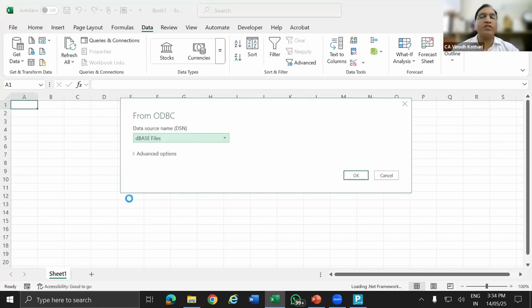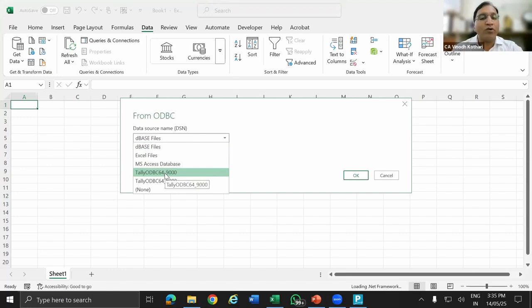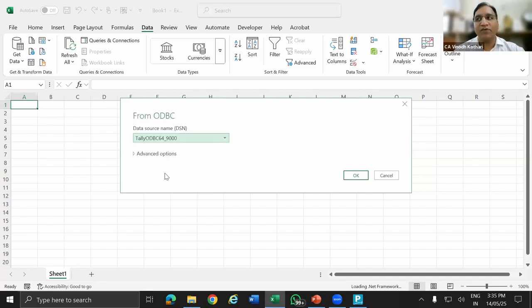If you are using Power Query, I would suggest that your RAM is a little high. 8 GB RAM will sometimes give trouble. At least 16 or 32 GB will be decent if you have a medium size data. Here click on this and you will find Tally ODBC. Sometimes it shows 1, 2, nothing to worry. If Tally ODBC is not visible here, that means you have not activated ODBC or you have not opened the Tally using run as administrator. But sometimes for me, it works even without administrator in the latest Tally version. You can also try, but if it is not working, use run as administrator.